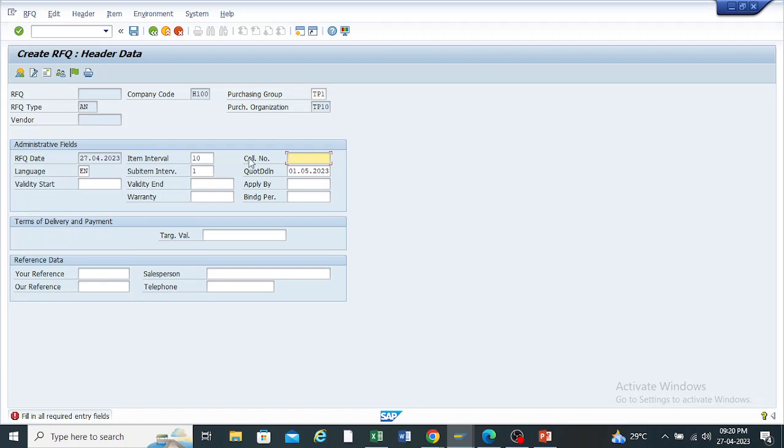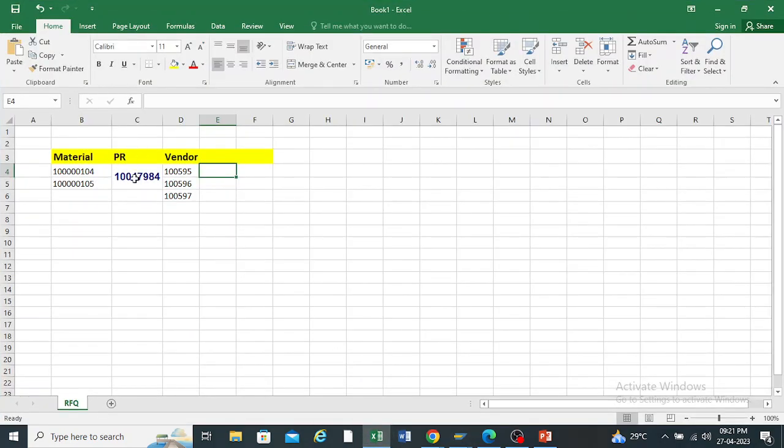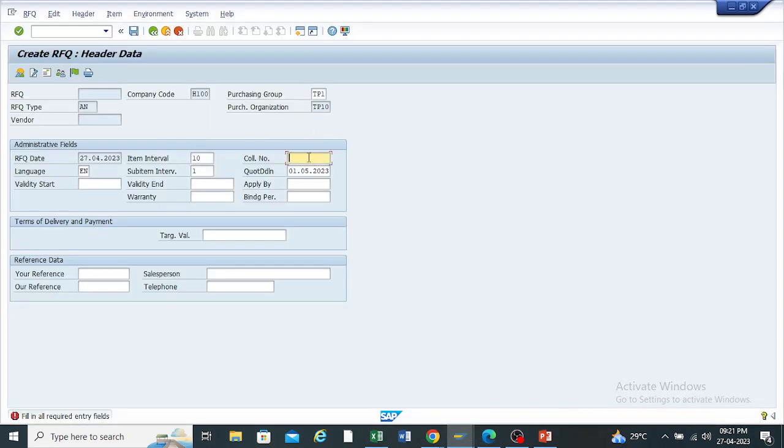What is the collective number here? So here you can put whatever you want, your material number or all the things here. Okay. So I am entering the purchase requisition number as my collective number. In future, you will get to know what this collective number is. I'm just selecting this and entering the collective number as my purchase requisition.